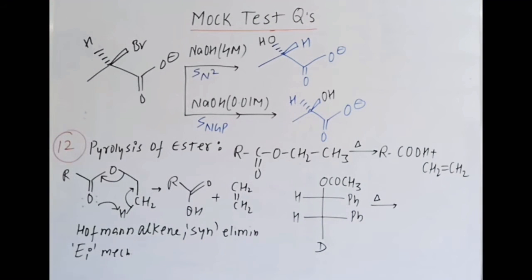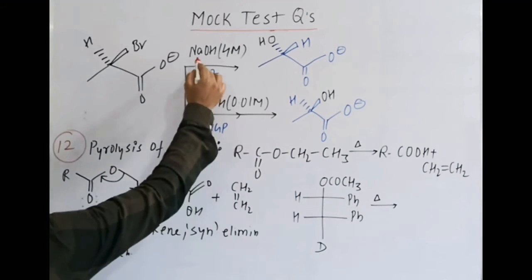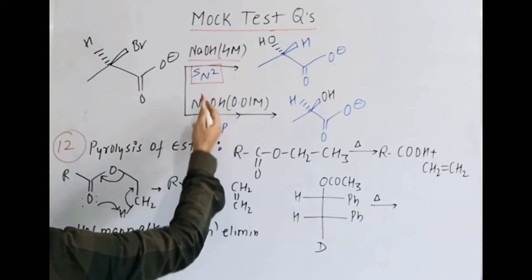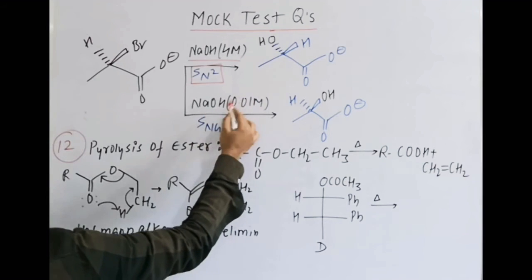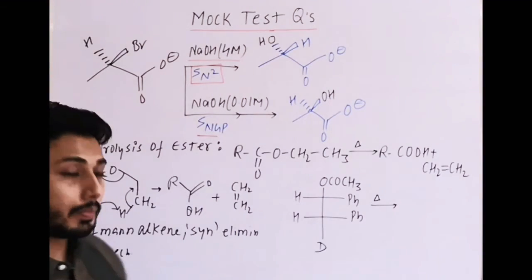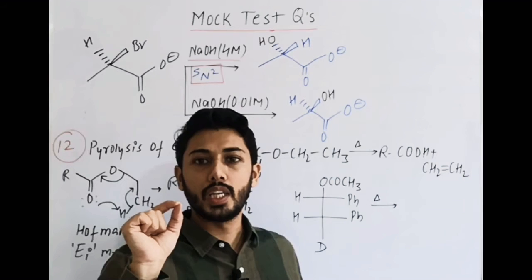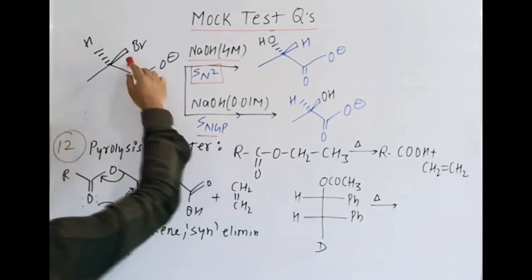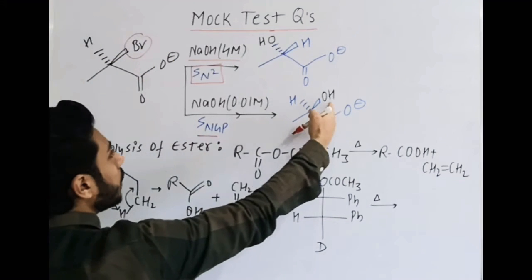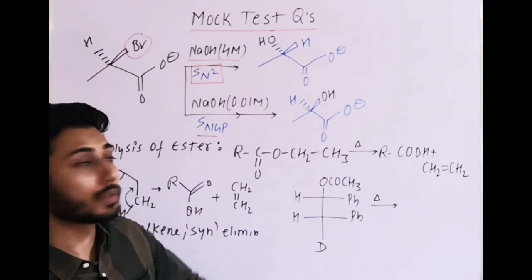Now here is the answer to the question on the basis of SNGP and SN2. I have already mentioned that at excess concentration, 4 molar, it should follow SN2. That will be easier for you to identify the product. Here, at low concentration of nucleophile OH minus, it should follow SNGP. All the key points of SNGP are there, that means retention of configuration on the carbon where the nucleophile is attacking. So in this case you can see Br is on the wedge. Retention means OH minus will attack on the same side, that is the retention of configuration, right?